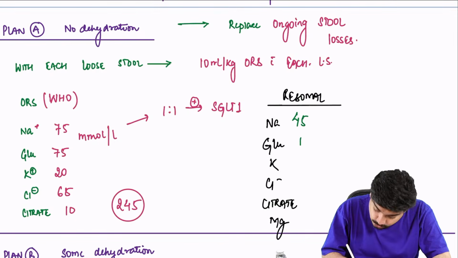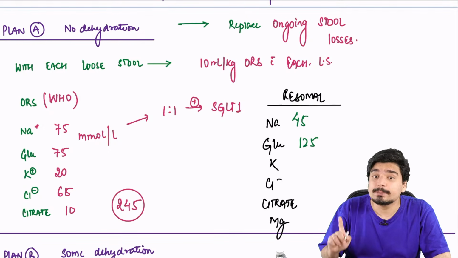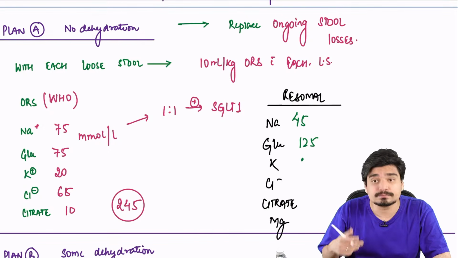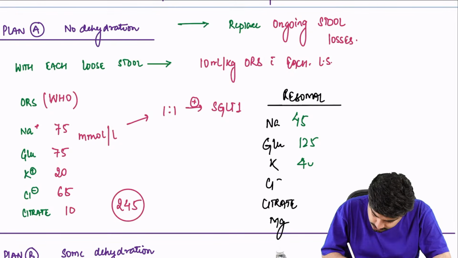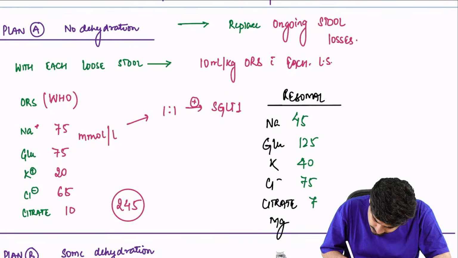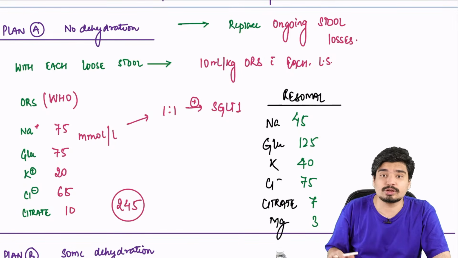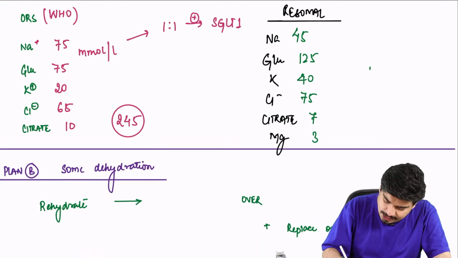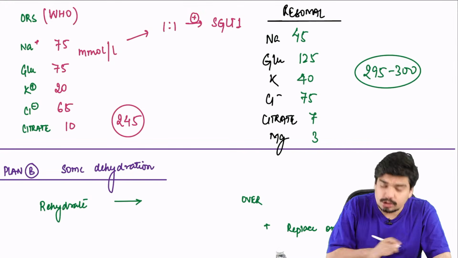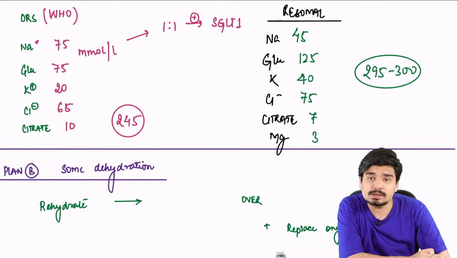Glucose is higher because there was hypoglycemia. Potassium is also higher, at 40, because there was hypokalemia. Chloride is 75, citrate is 7, and magnesium is 3. This is what is there in ReSoMal. The total osmolality comes to 295 to 300 millimole per liter.